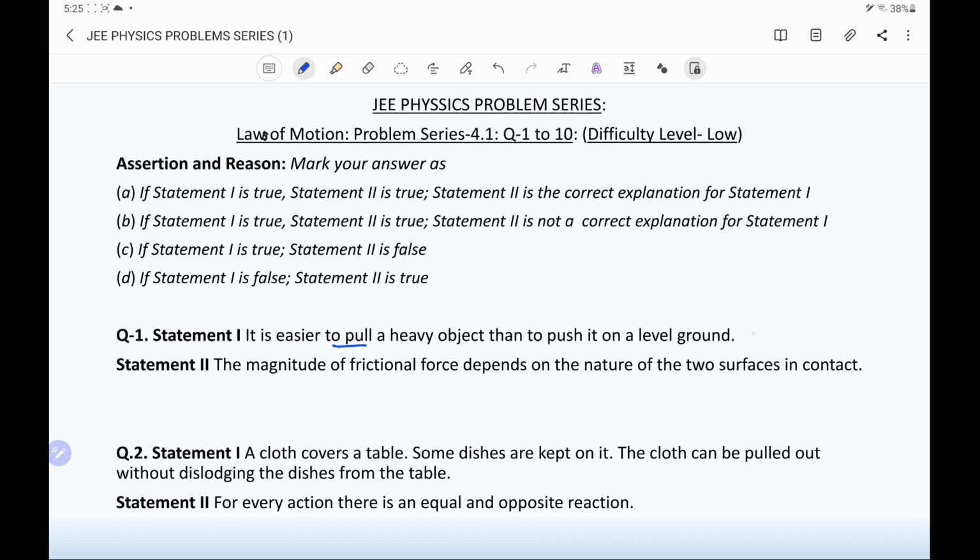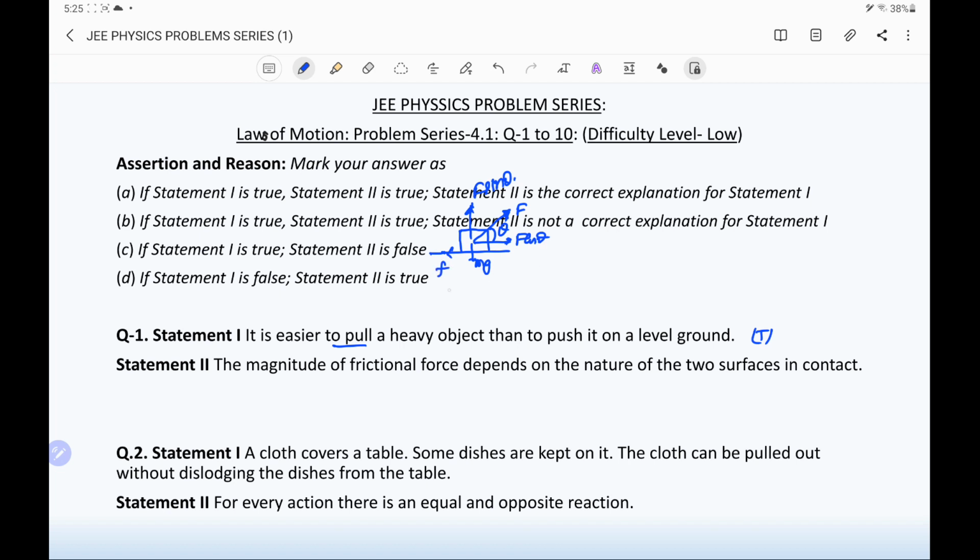This is a true statement. If an object of mass m is placed on the surface, weight acts in the downward direction, and if the force is a pull, it acts outward at an angle theta with the horizontal. The components of this vector f are f cos theta in the horizontal direction and f sin theta in the vertical direction. A friction force, small f, will act opposite to the force.